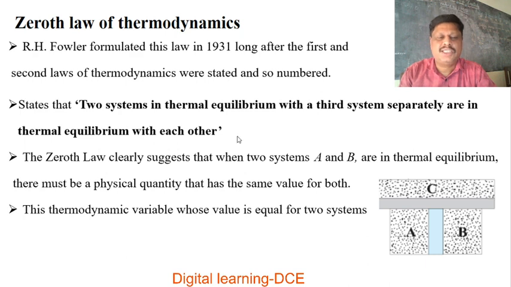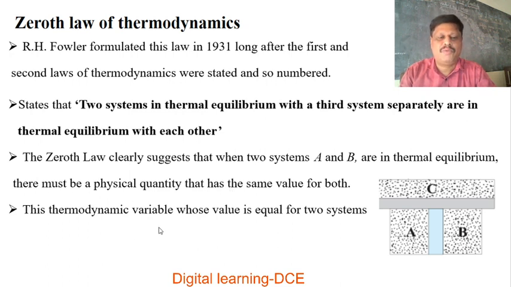with each other. That is, the zeroth law clearly suggests that when two systems, say A and B, are in thermal equilibrium, there must be a physical quantity that has the same value for both. What is that physical quantity which is the same for both A and B?